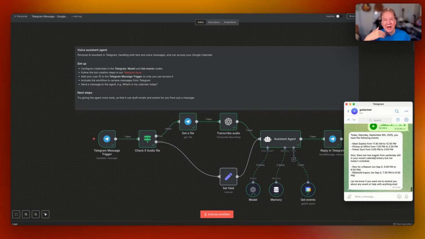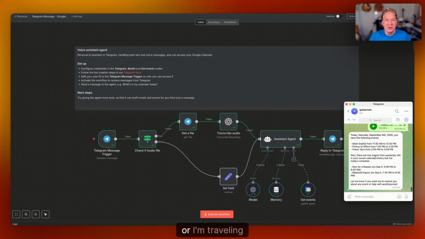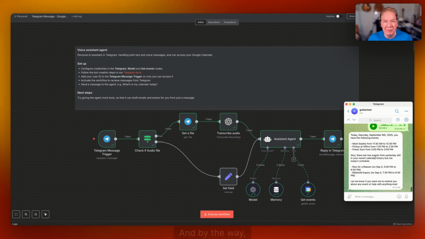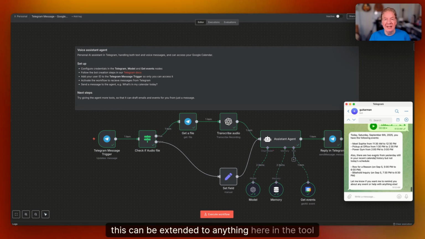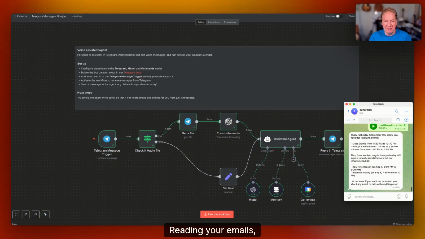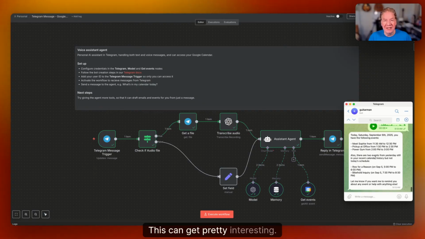So imagine me out of the office, or I'm traveling, or I'm at some event and I need to check my calendar or follow up on something. And by the way, this can be extended to anything here in the tool set. I talked about the calendar here. Expand this to your emails, reading your emails, responding to emails. This can get pretty interesting, right?